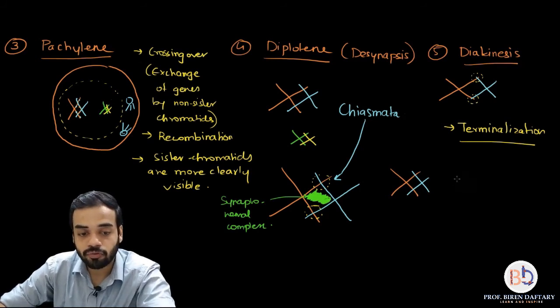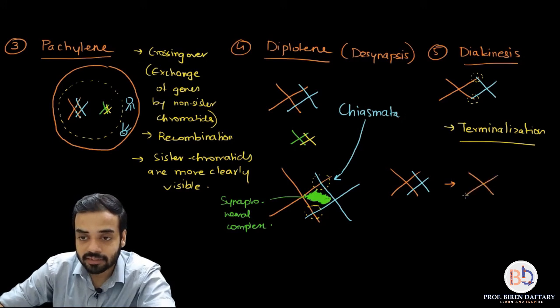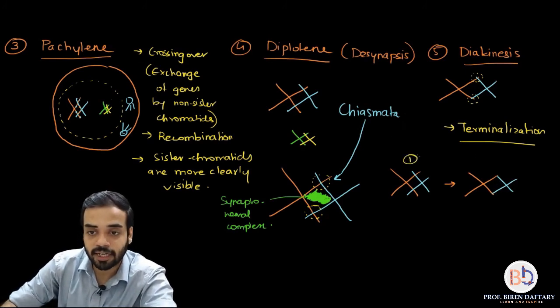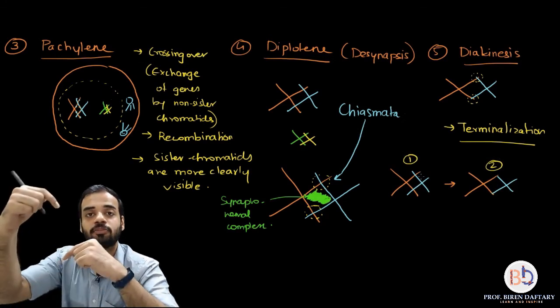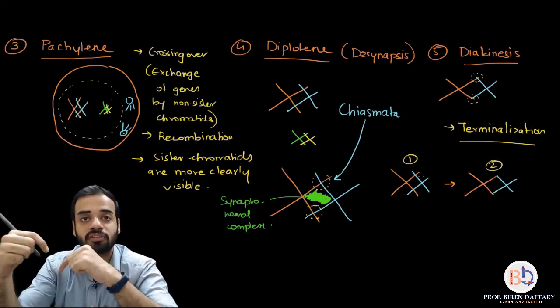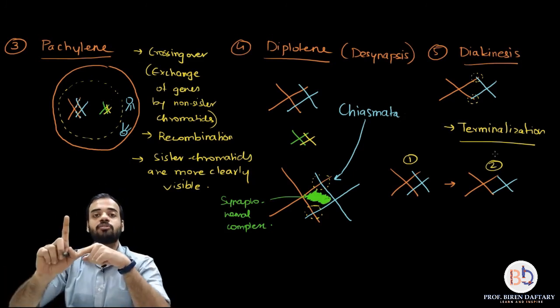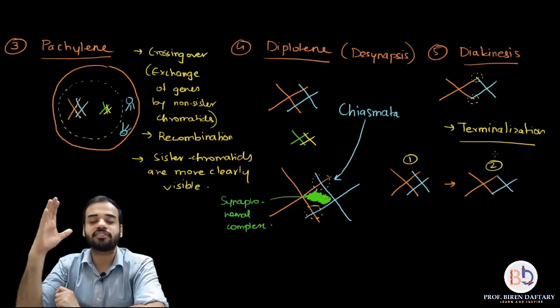And now we move on to the diakinesis stage. Now the same thing can be drawn like this. So I hope you can make out the difference between diagram 1 and diagram 2. In diagram 1, the chiasmata is more towards the center, or more towards the centromere, whereas in diagram 2, the chiasmata has moved towards the endpoints or the terminal ends of the chromosome, that is called terminalization.